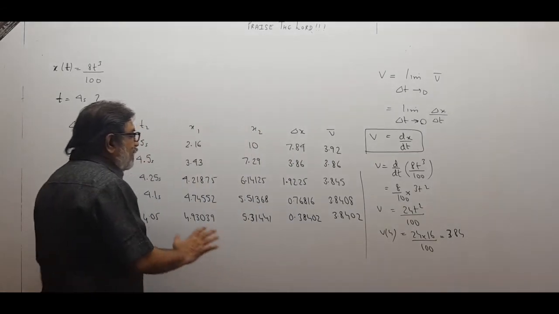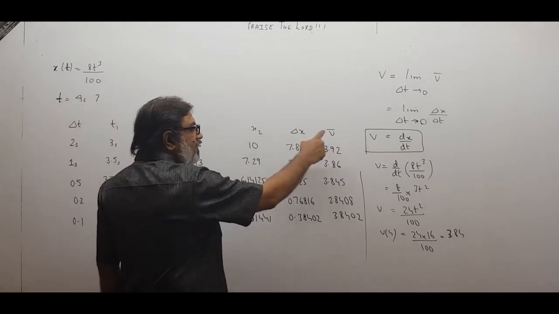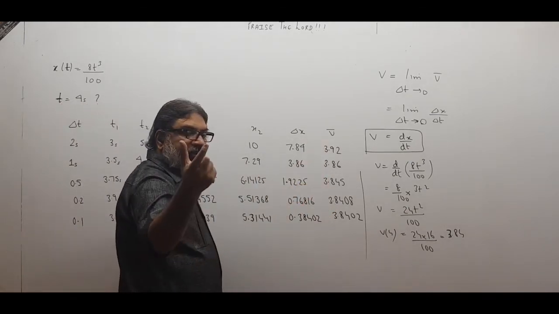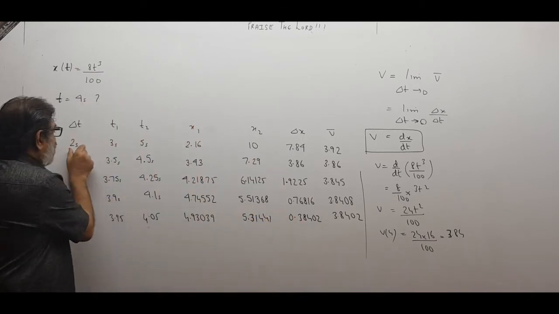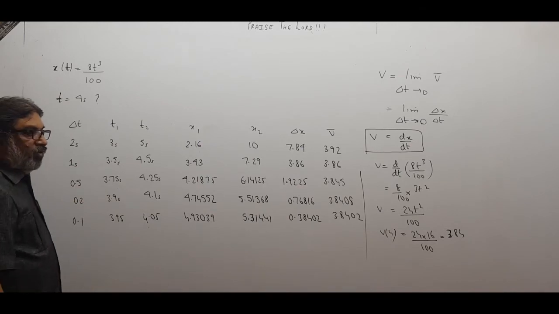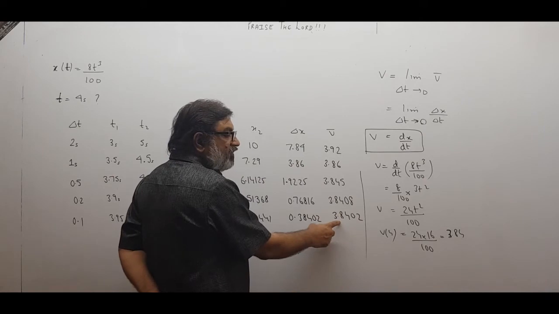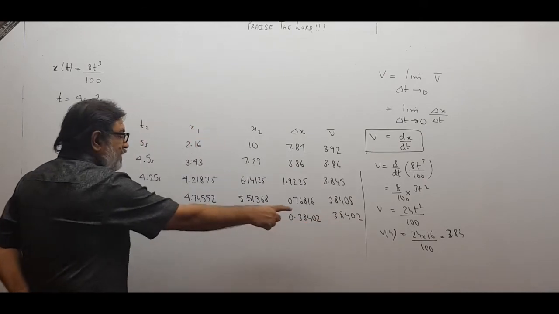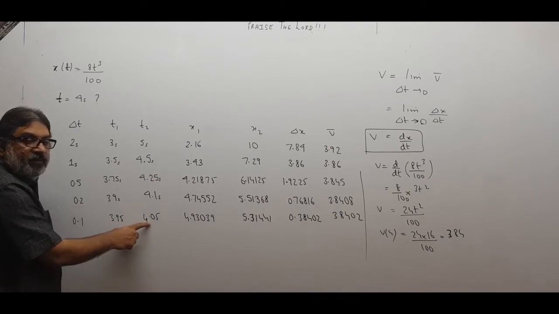What have we convinced you with this table? We have convinced you that these all are average velocities for a certain time interval. For a certain time interval of 2 seconds, 1 second, 0.5, 0.2, 0.1. And we told you average velocity will be instantaneous velocity because this is the velocity from time 3.95 to 4.05.